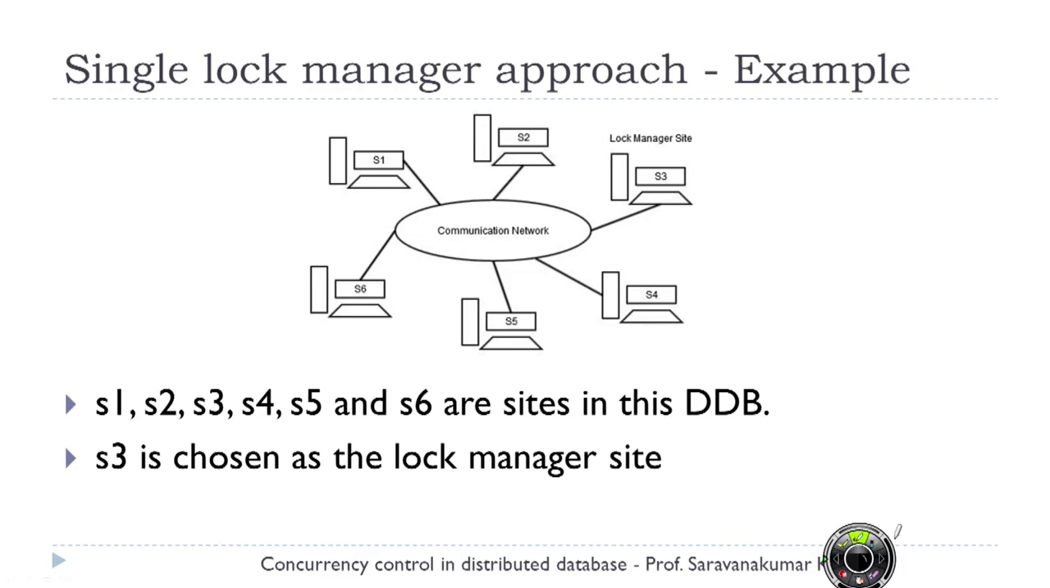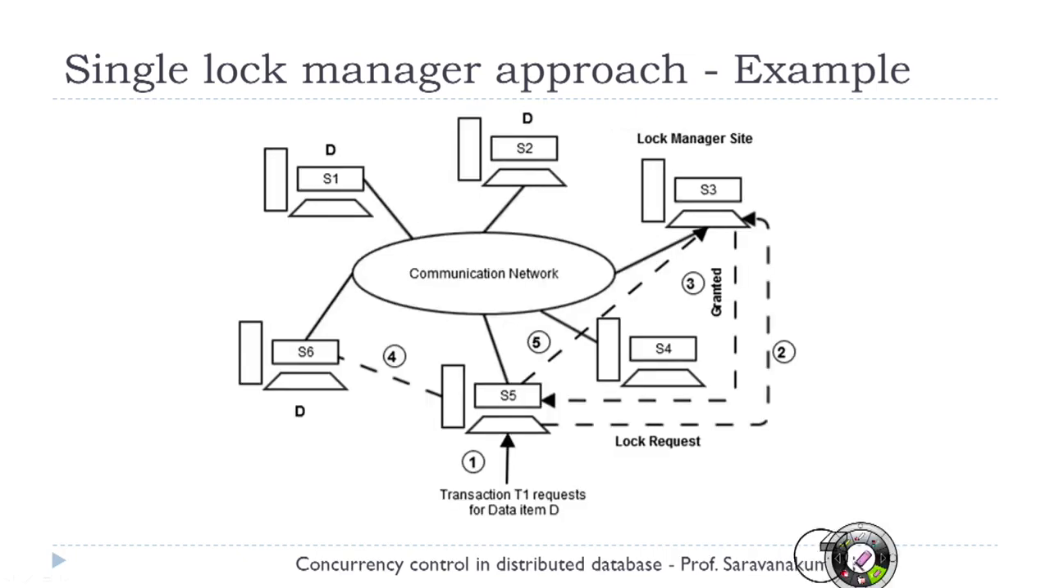So in this example, we have 6 sites in this distributed database: site S1, S2, S3, S4, S5 and S6. All are connected. And for our case, we choose site S3 as the lock manager site. Now what happens? Suppose a request comes for a data item D: at site S5, transaction T1 requests data item D.